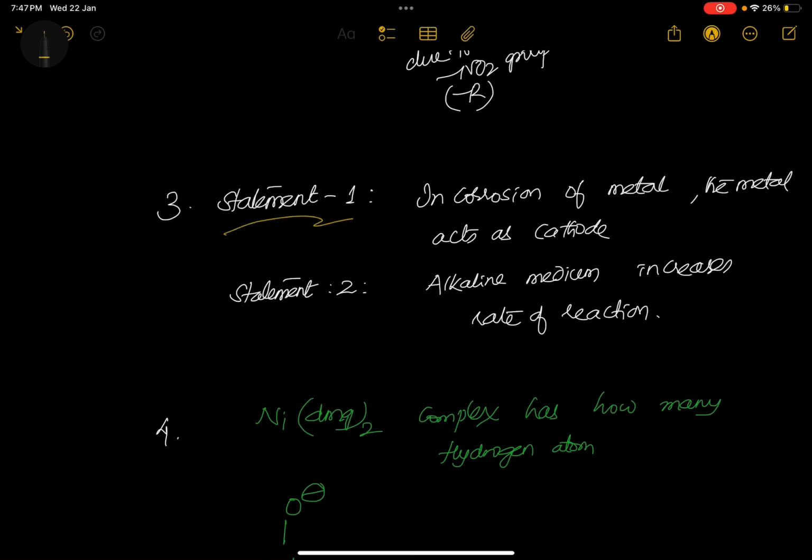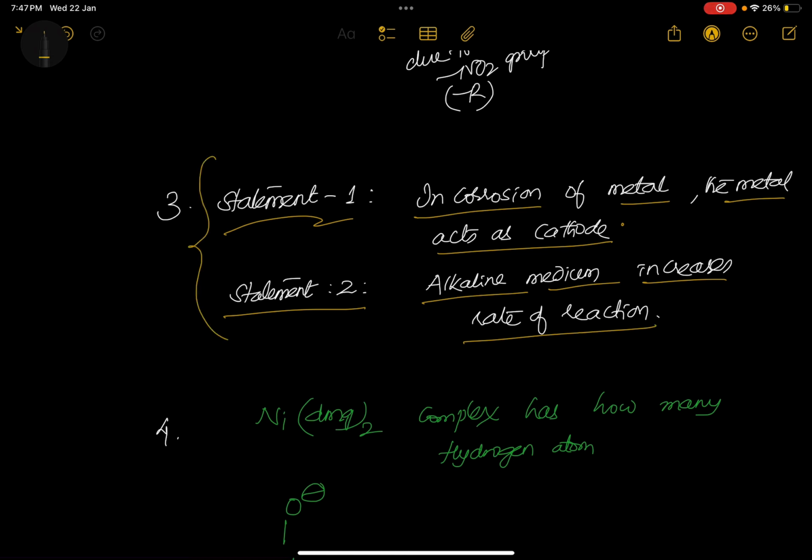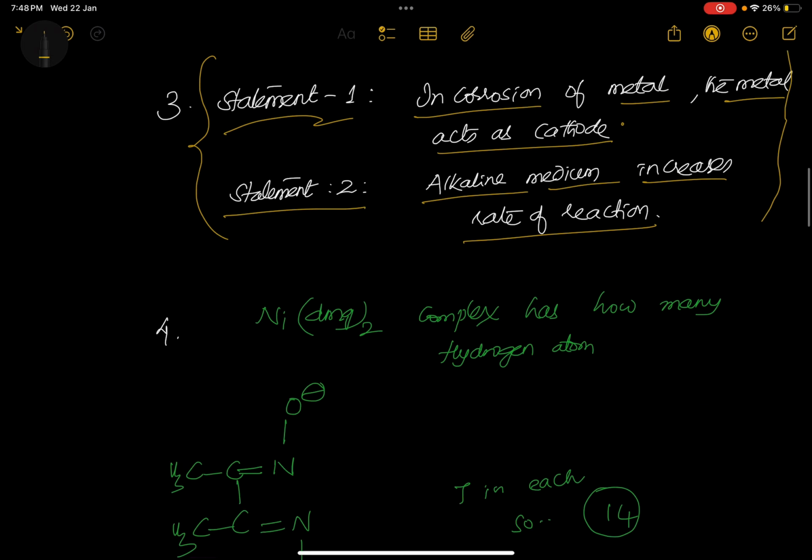Statement 1. In corrosion of metal, the metal acts as cathode. This you need to check better. Statement 2. Alkaline medium increases rate of reaction. I am not sure about this question. Electrochemistry last में आप देख लो क्या क्या statement दिया है कि नहीं, but you need to go with this statement.